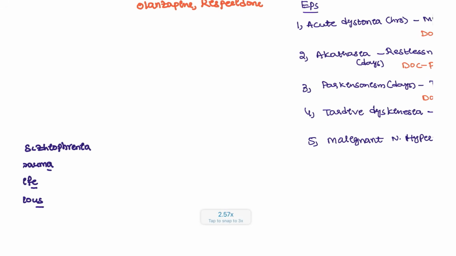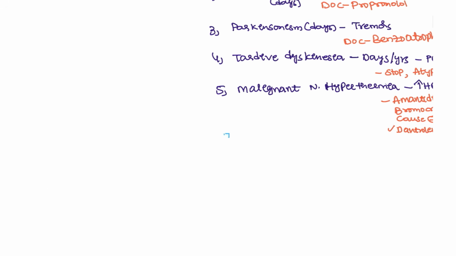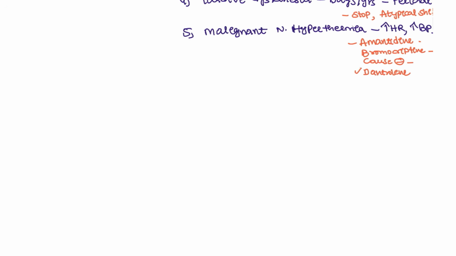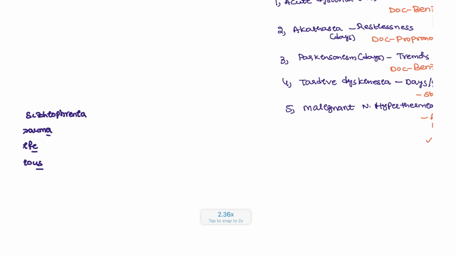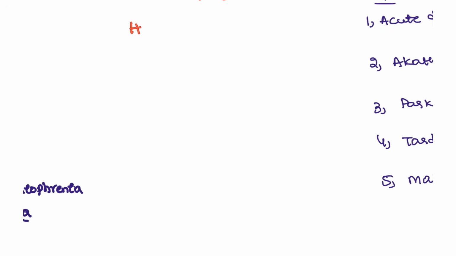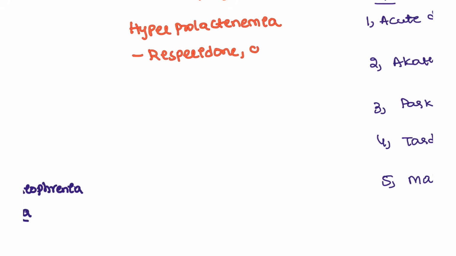Next, some of the other symptoms the patient might be having, you can write this is different from the above symptoms, guys. Basically, the patient will be having hyperprolactinemia, right? Increased prolactin levels, which will be causing this patient's hyperprolactinemia. So you have to remember which drugs are most commonly associated. The most commonly associated drugs are risperidone and olanzapine.